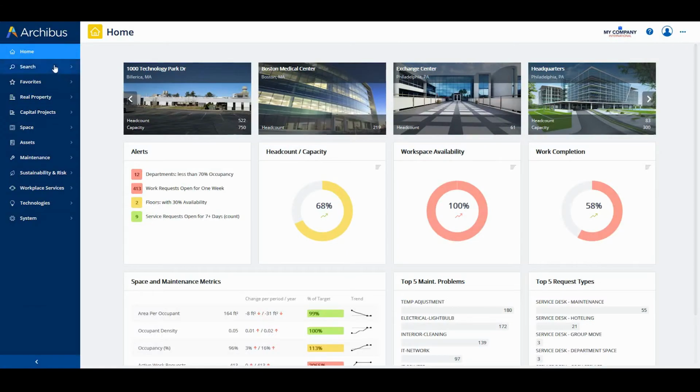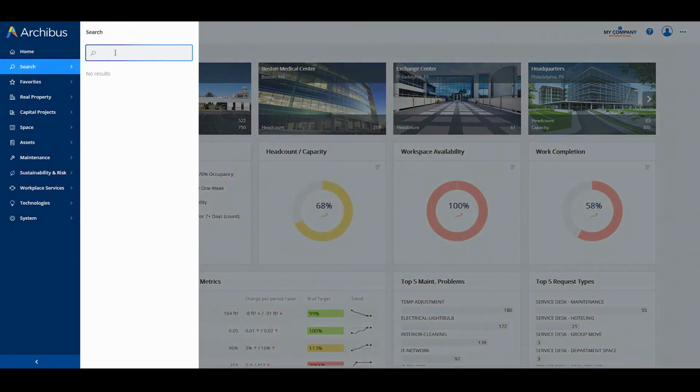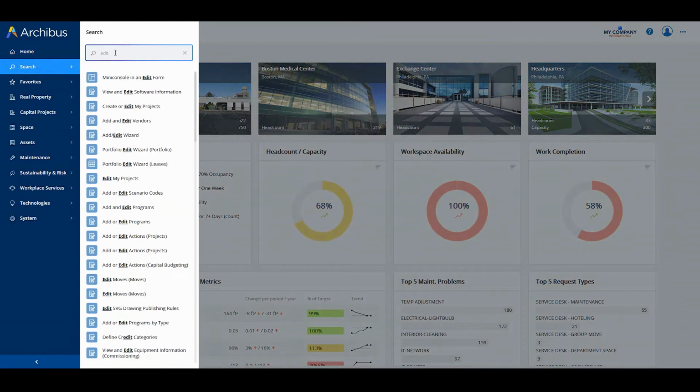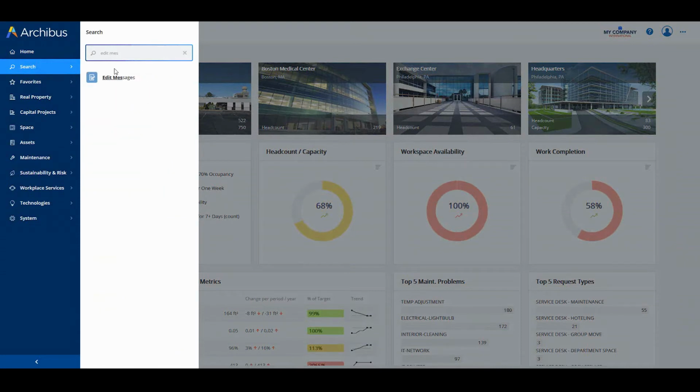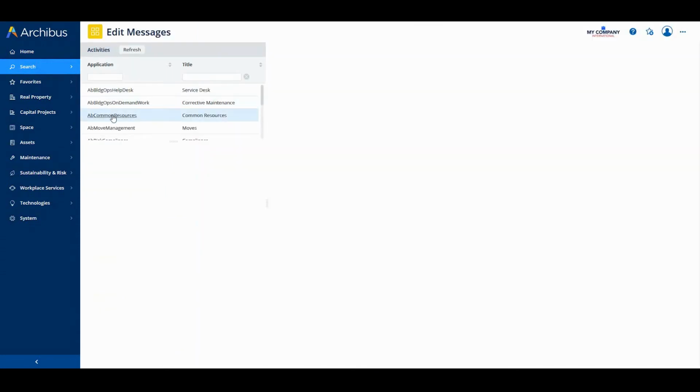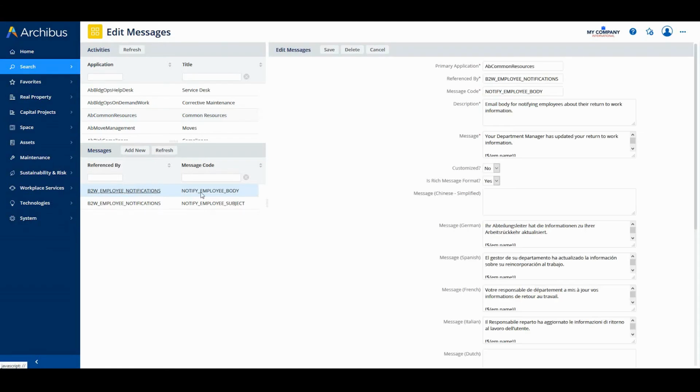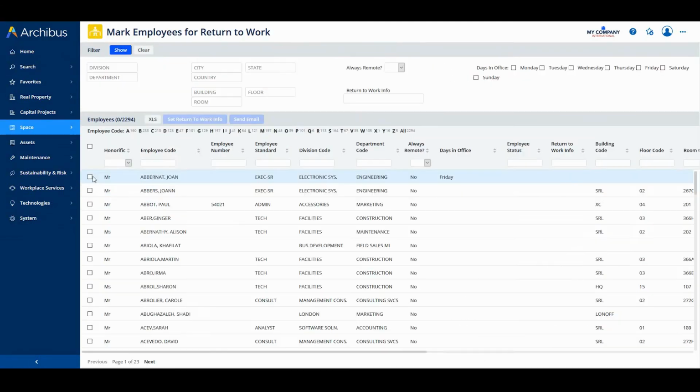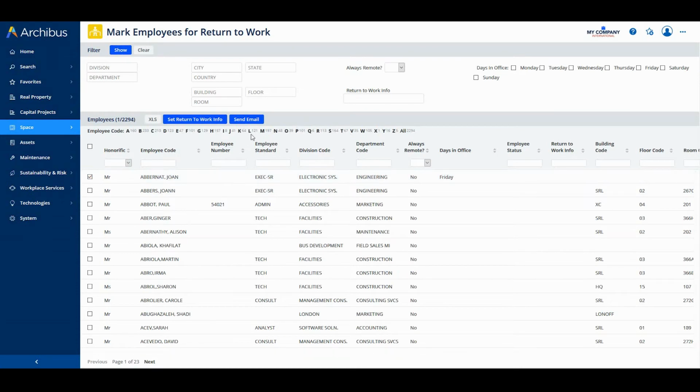I may also want to be able to configure and send professional-looking emails regarding return to work, so the messages reflect our specific instructions and are easy to understand. You can configure notifications via the Edit Messages view using common resources. You can then send emails from the Mark Employees for Return to Work task.